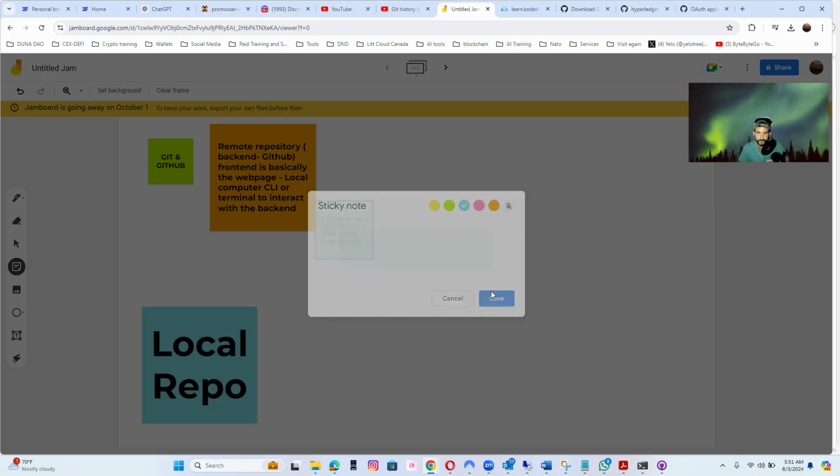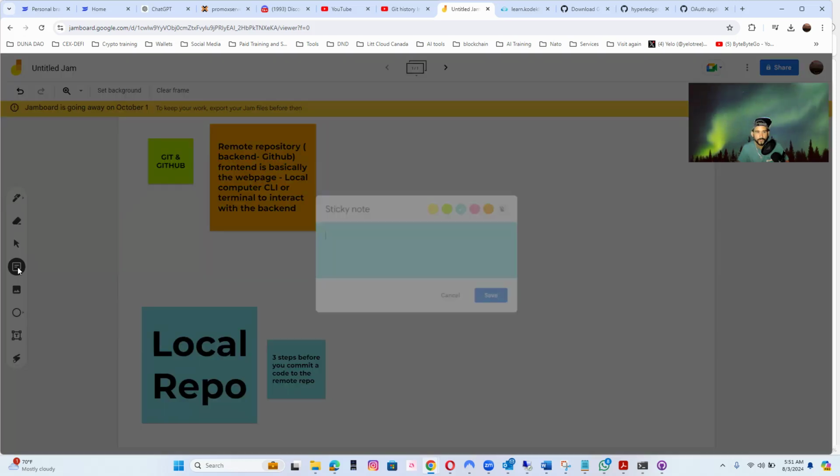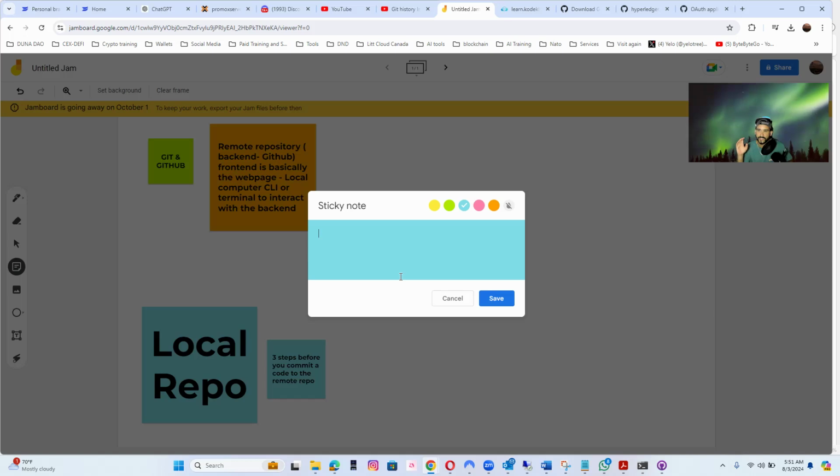Okay. So we're talking about the local repo over here. There's three steps. So what do you do first? Let's say you're working on a code. The moment you create that code, most likely you are on the stage area, right? You're in the stage area where you're just playing with the code. You're making a lot of changes. Actually, this is wrong. The first stage is the working area.